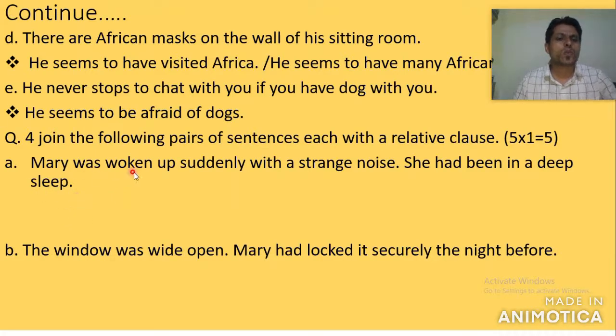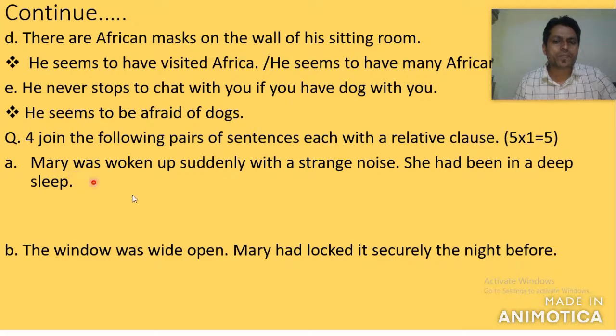Mary was woken up suddenly with a strange noise. She had been in a deep sleep. So how can I write the answer? Very first, Mary, this is the subject, the name of the person, so we write who.